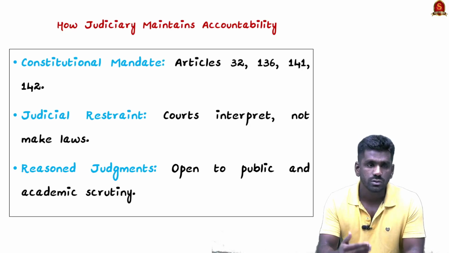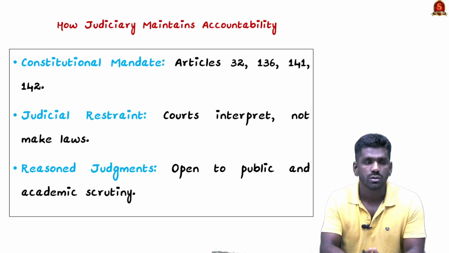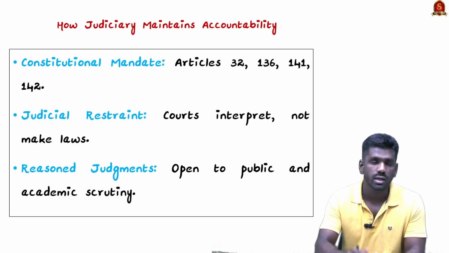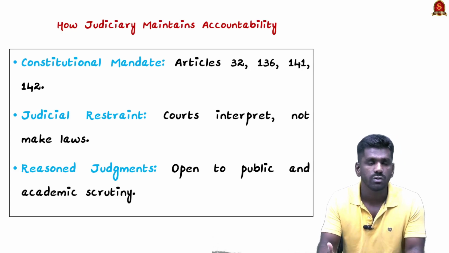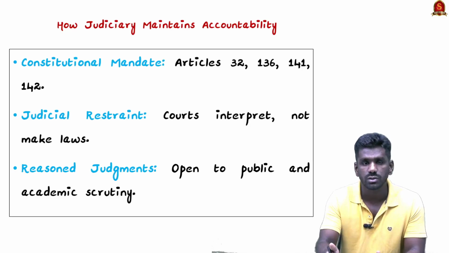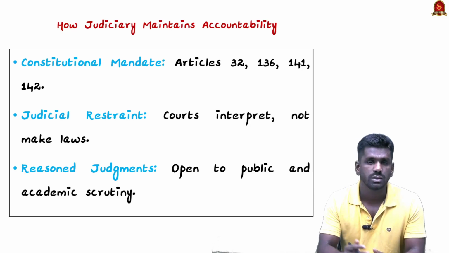Next is judicial restraint. Courts can only interpret the laws; they cannot make new laws. So it is not taking away the function of Parliament. The Vice President has remarked that the judiciary is acting as a super parliament, but the judiciary is not creating any new legislation. They are just interpreting the laws and making orders to do justice for citizens or justice in a case.